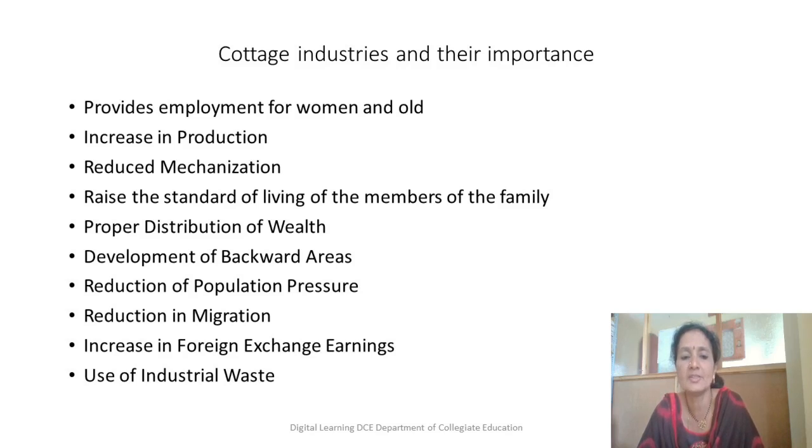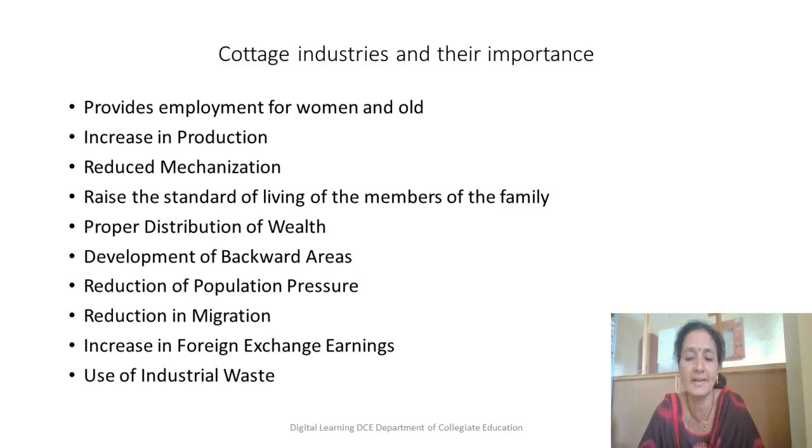If they want to balance both, then what can they do? That's a big question mark. So this cottage industry is what they do. It helps both the old people as well as women, wherein they complete all the household tasks at the earliest and start working on this. When there is something to work on, they don't waste their time on household work. They get up early, or they see to it that they complete the tasks very fast.